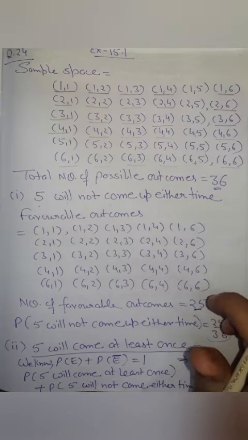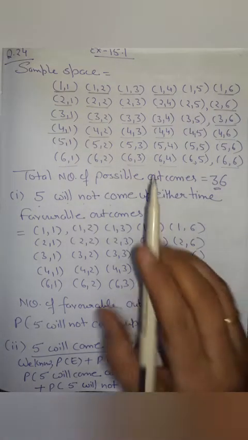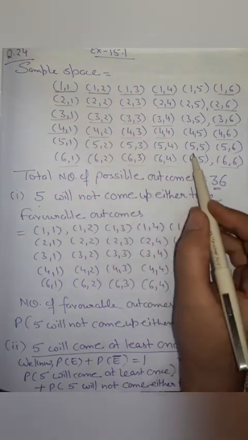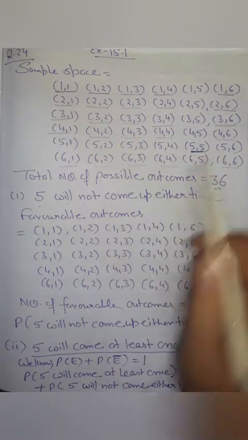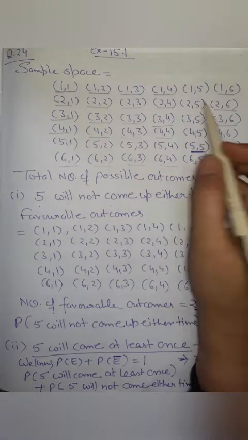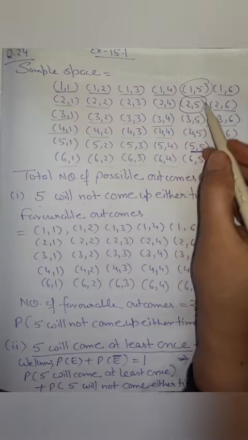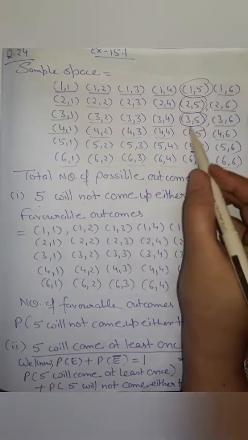At least one means that we can have 5 also on both dice, like this 5, 5. So for at least once, if we count the favorable outcomes, these will be 1 5, 2 5, 3 5, 4 5.